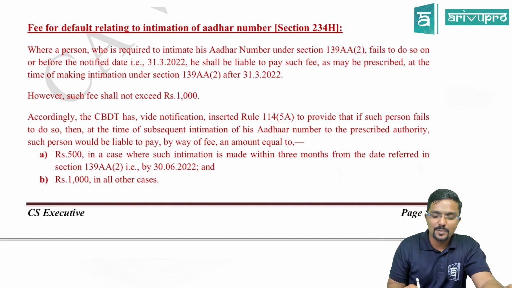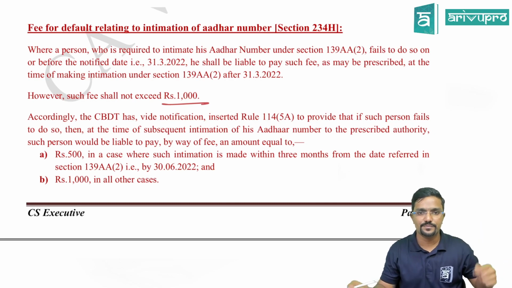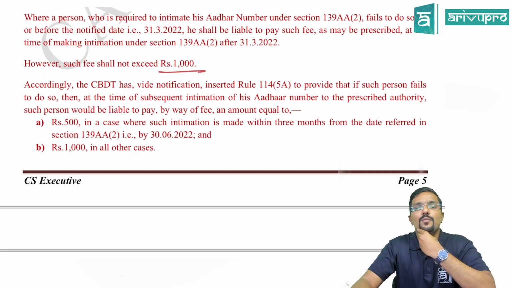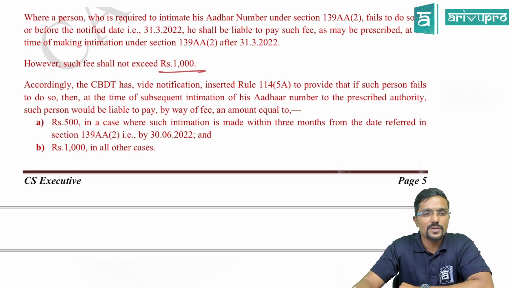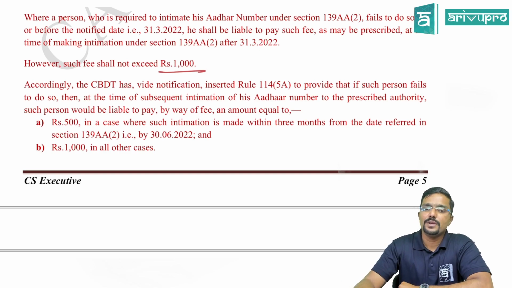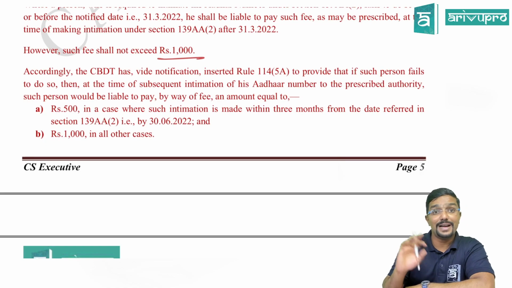And the maximum amount of that fee should be 1000. It cannot exceed 1000 rupees. And how much that is, is given in the rule. Means what is the amount of fees when it has to be paid? It is given. Accordingly, the CBDT vide notification inserted rule 114(5)(a) to provide that if such person fails to do so, then at the time of subsequent intimation of his Aadhaar number to the prescribed authority, such person would be liable to pay by way of fee an amount equal to 500 in case... So 500, maximum was 1000.